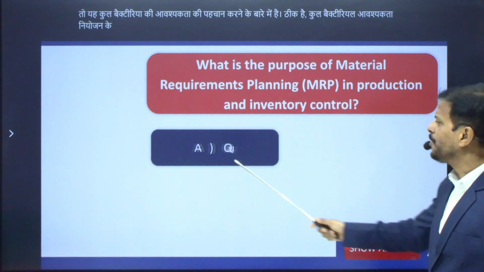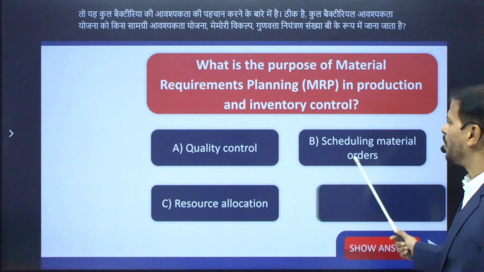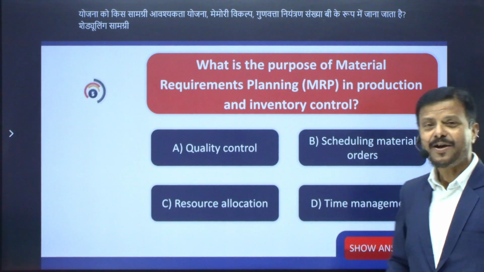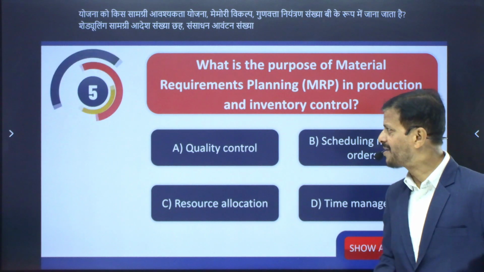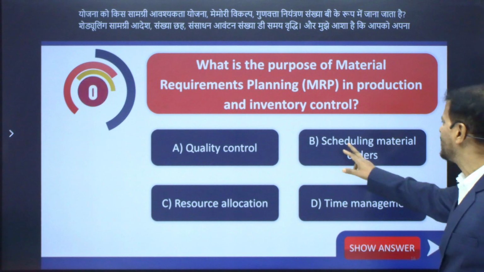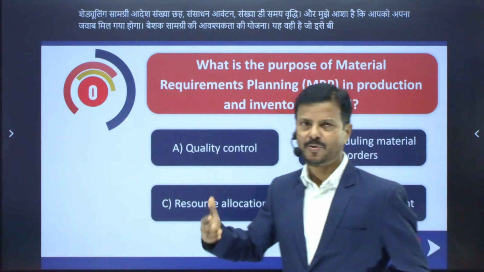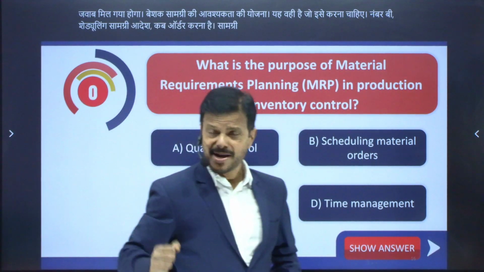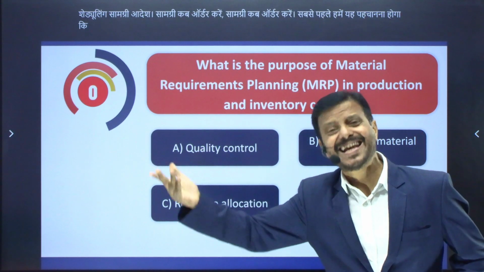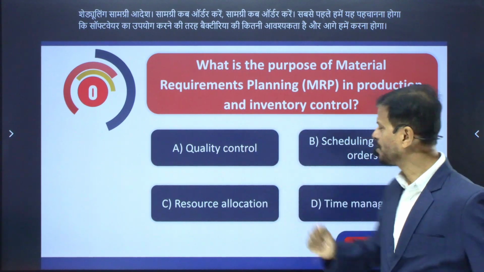Total material requirement planning is known as material requirement planning. Option A, quality control. Number B, scheduling material orders. Number C, resource allocation. Number D, time management. I hope you have got your answer. Of course, material requirement planning deals with number B, scheduling material orders. When to order material? First of all, we have to identify how much material is needed. We can do that by using the software. And next, we have to place the appropriate order to our vendor, to our supplier.